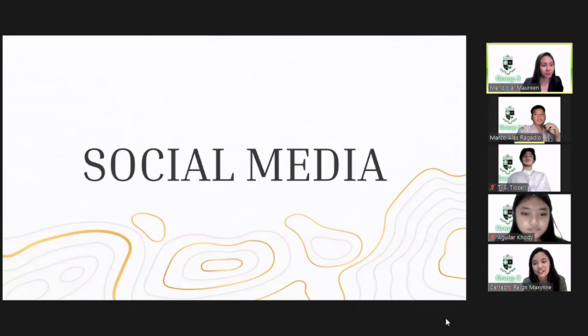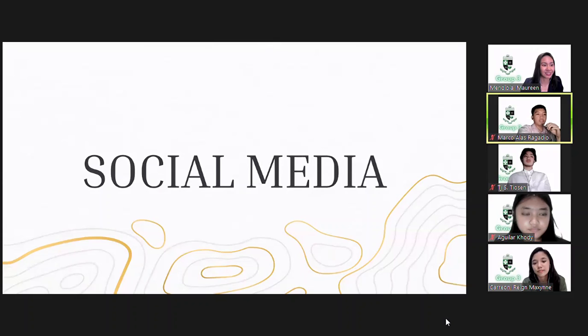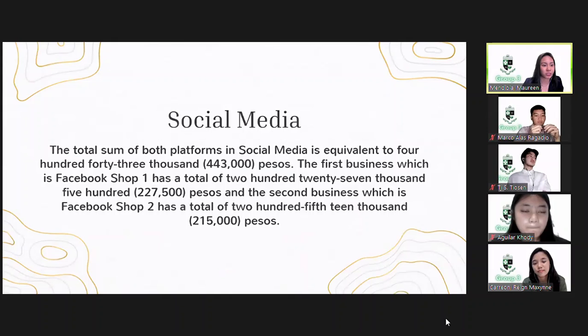Now let's go to the sales of the social media and the weighted mean computation. The total sum of both platforms in social media is equivalent to 443,000 pesos. The first business, which is Facebook Shop 1, has a total of 227,500 pesos. And the second business, which is Facebook Shop 2, has a total of 215,000 pesos.